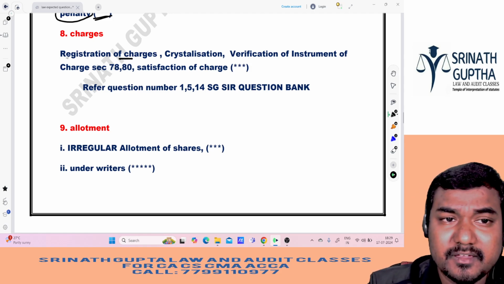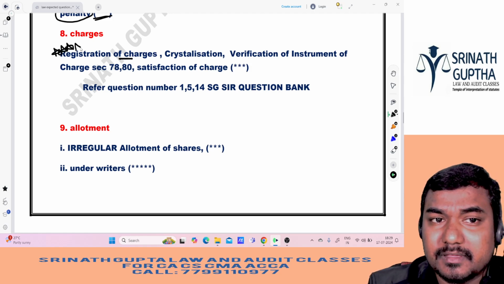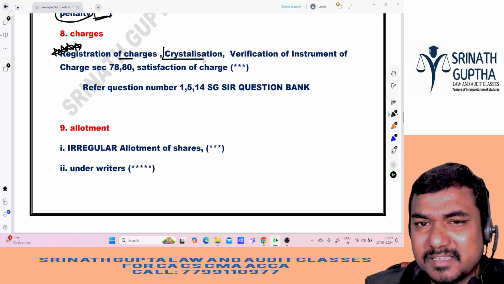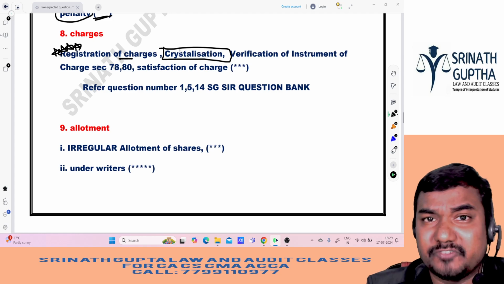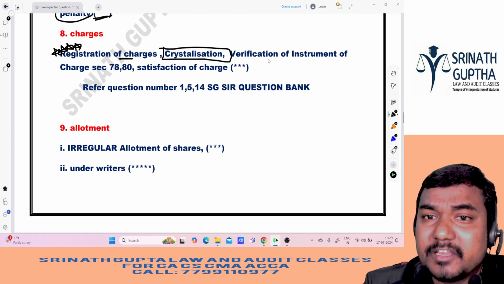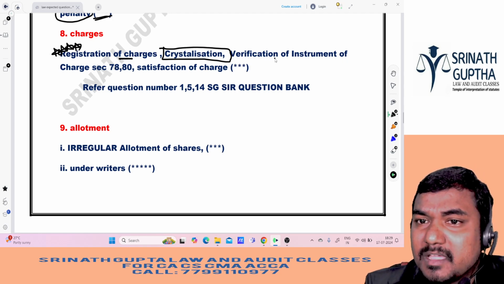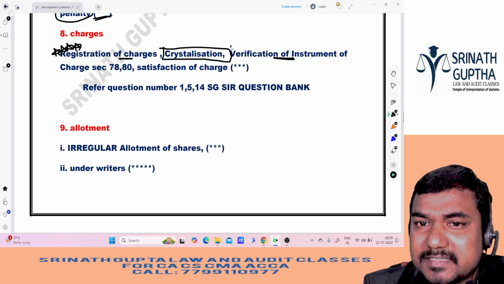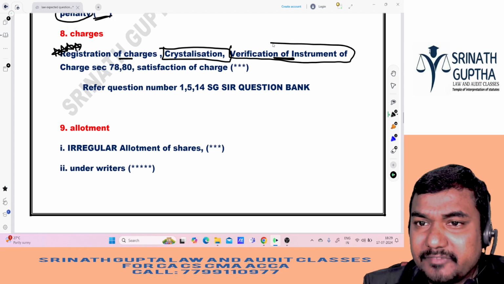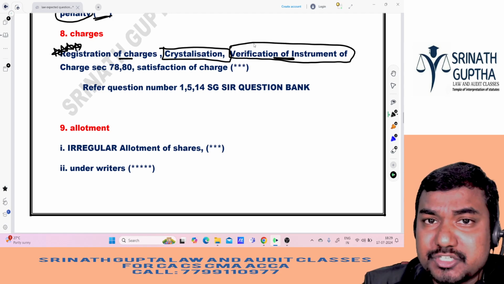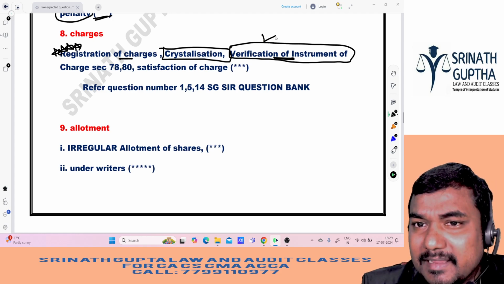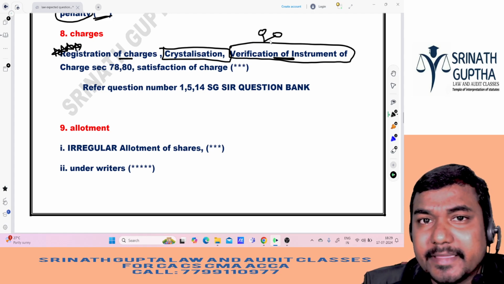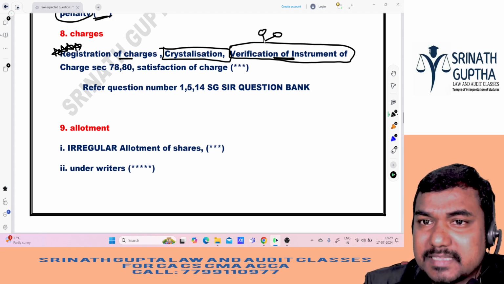And when it comes to charges, registration of the charges, time limit for registration of the charges is a very favorite question. Very important question. Registration and crystallization he may ask for 2 marks. Conversion of floating charge into fixed charge, verification of instrument of charge. Once upon a time this was not important, but nowadays he is asking, sir: who has to verify the instrument? Earlier this concept was not in the SA material, but in the new syllabus this concept is added, that's why he is asking.